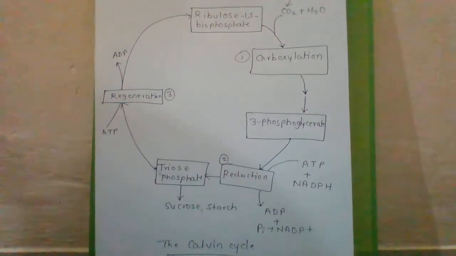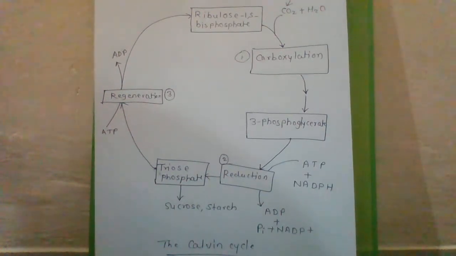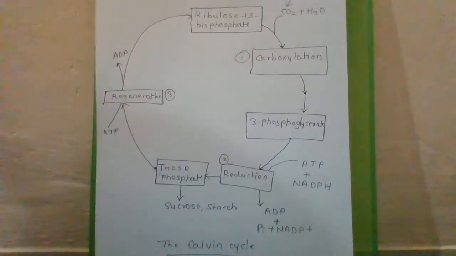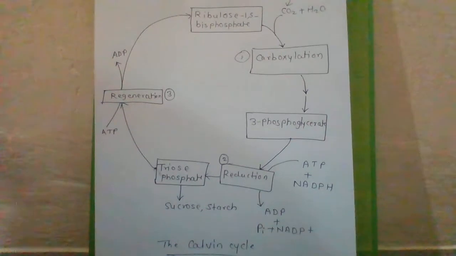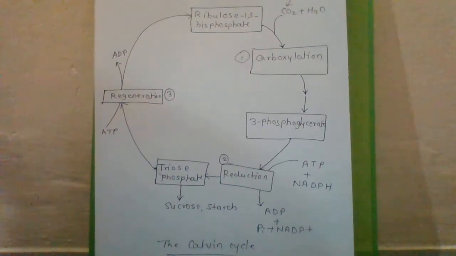These are the series of reactions that lead to the formation of glucose. The steps involve utilization of two molecules of ATP for phosphorylation. In previous lectures, we have discussed phosphorylation reactions, cyclic and non-cyclic. It means ADP plus inorganic phosphate gives the product ATP. That reaction is called phosphorylation.